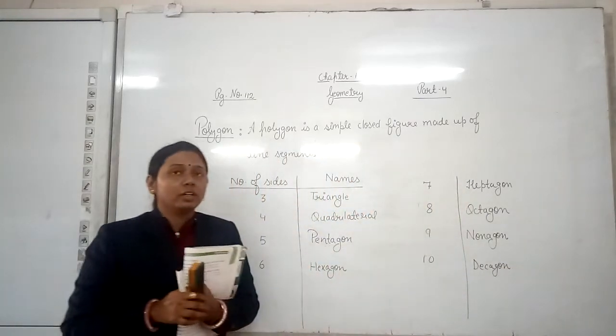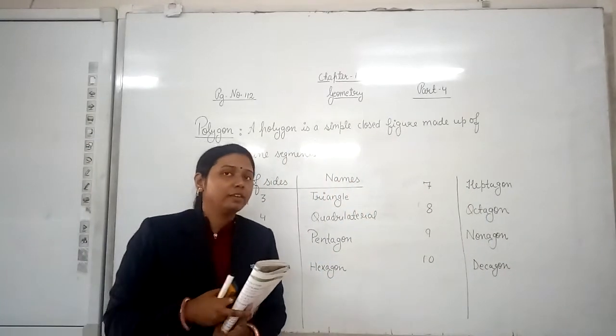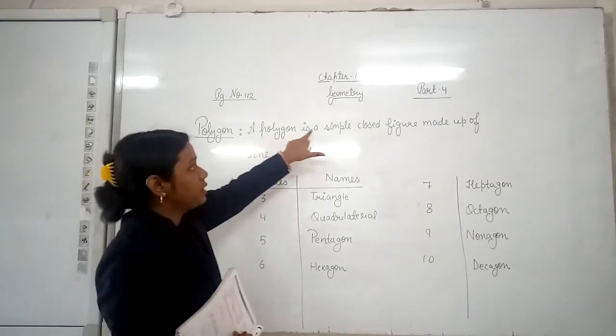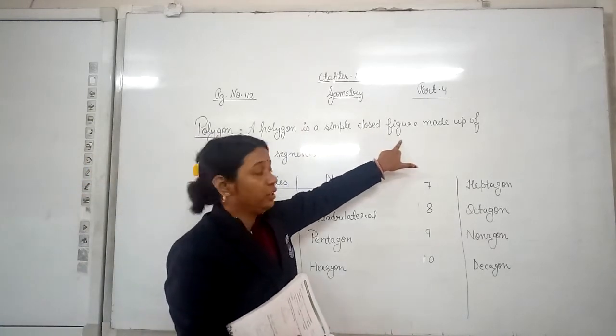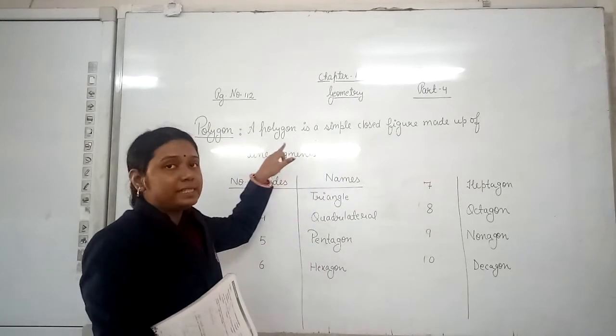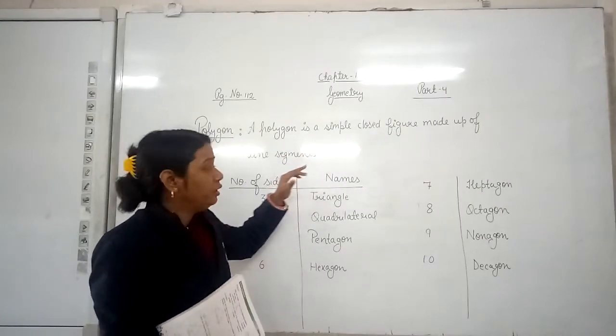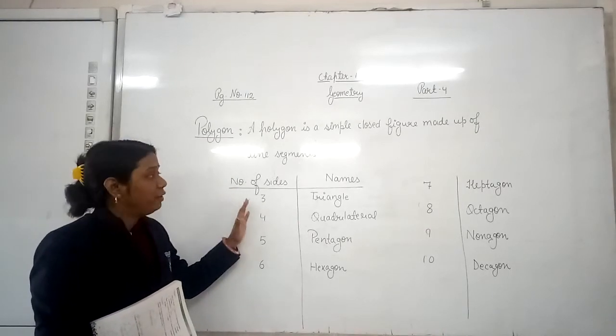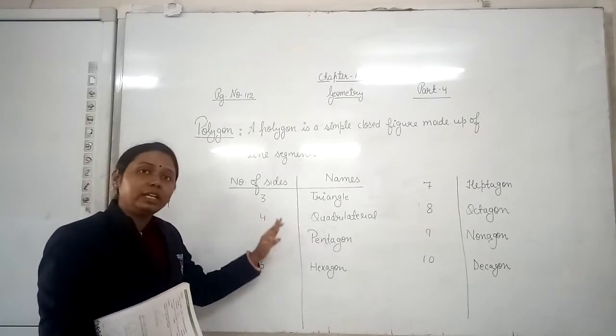So what have we discussed so far? We have discussed that a polygon is a simple closed figure made up of line segments, and on the basis of the number of sides we have different names for different polygons.